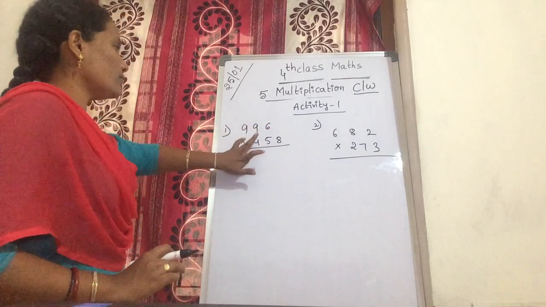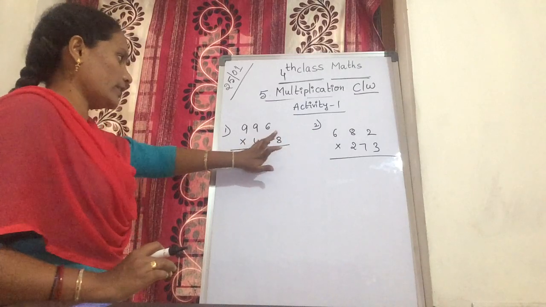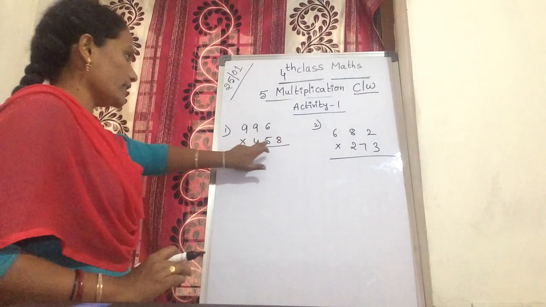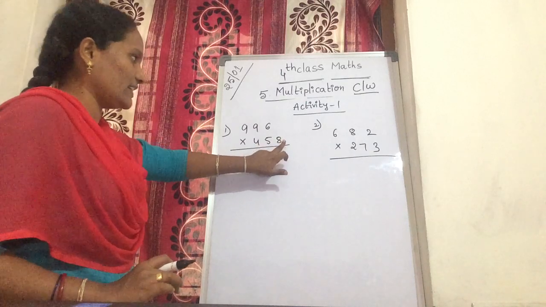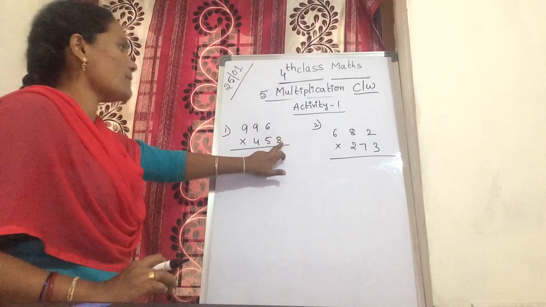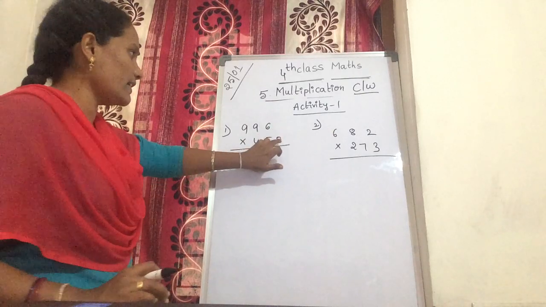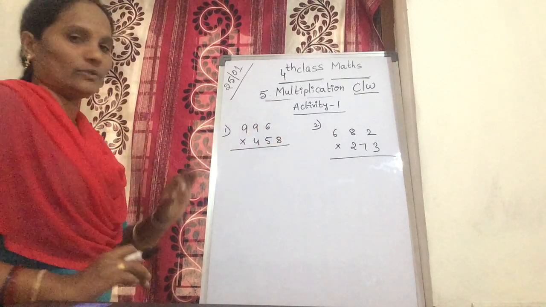996 into 458. In 458, you first multiply with the ones. In the ones, which number is there? 8. So you multiply by 8 first. This 8 multiplies all three numbers.